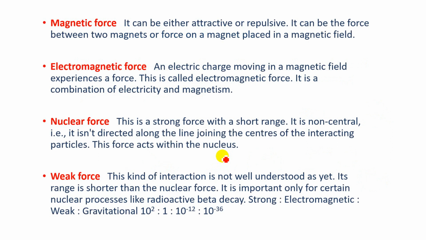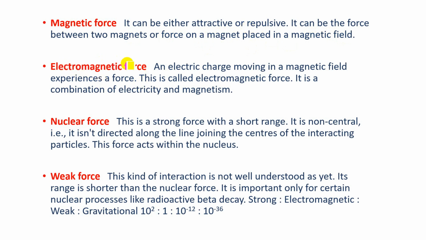Next, magnetic force. It can be either attractive or repulsive. It can be the force between two magnets or the force on a magnet placed in a magnetic field. So magnetic force is a force of attraction or repulsion, and it takes place between two magnets.